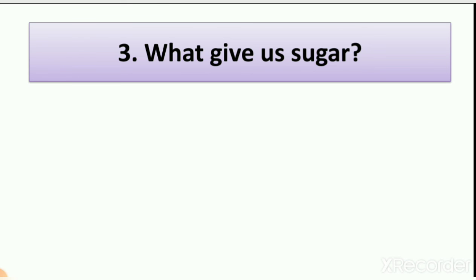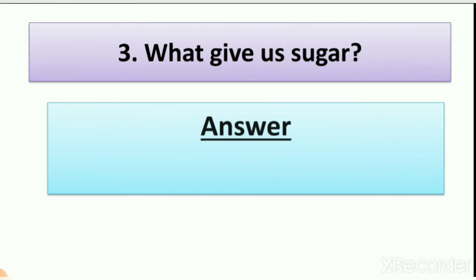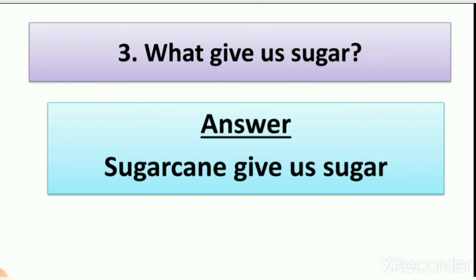When your mother making tea, your mother use tea dust and your mother also use white color powder or small cubes to make tea sweet. So it is a white color powder. So we get sugar from sugar cane, right? So sugar cane is plant. So what give us sugar? Sugar cane give us sugar.